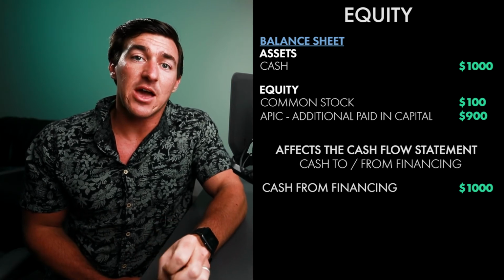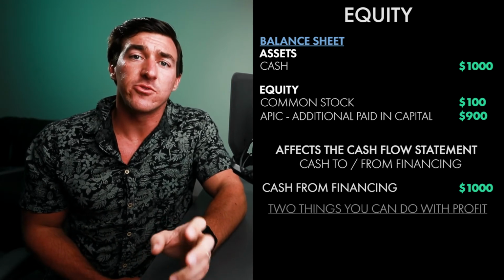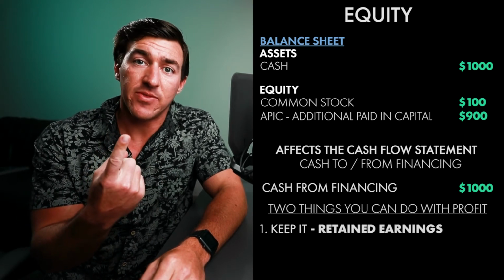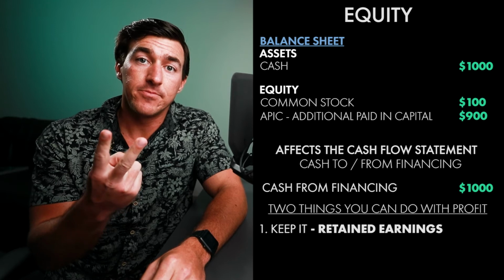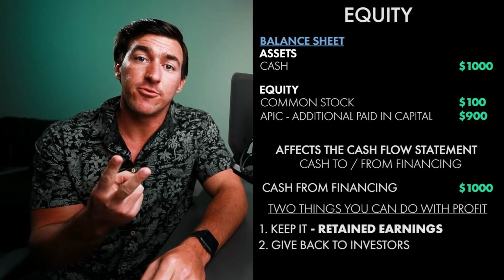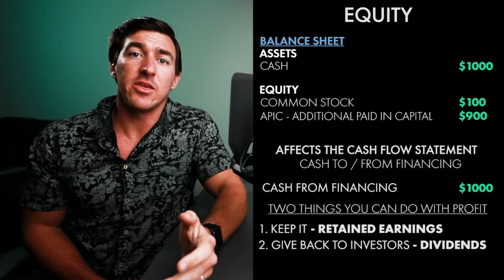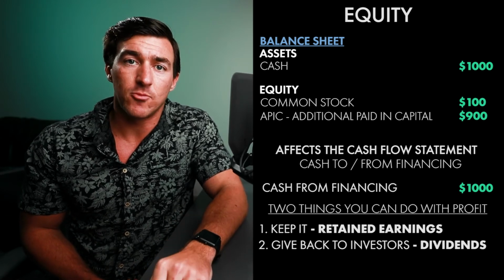Now, let's say that you wanted to use a little bit of your money to actually pay dividends. That's another place that equity can be affected. So there's two things you can do with profit. One, you can keep it. That's called retained earnings, and that goes to the equities. Or two, you can actually give it back to your investors through things like dividends. So let's say that you wanted to give your investors a dividend. Let's say that you want to give them $1,000, more or less.